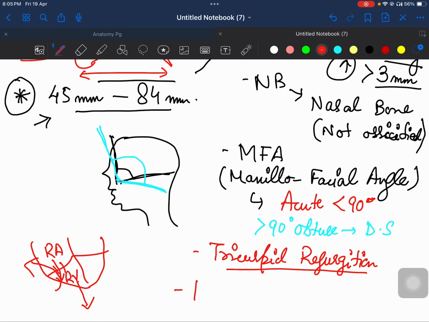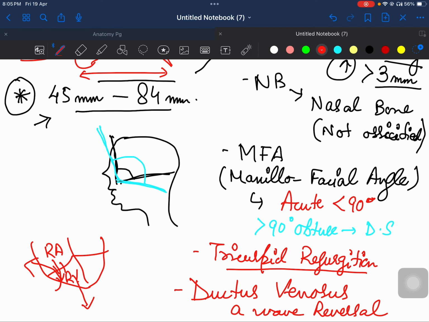And the fifth anomaly is ductus venosus A wave reversal. Ductus venosus A wave reversal. It means, I'll be talking about ductus venosus in fetal circulation. In fetal circulation, remember there is a venous connection between your liver and the inferior vena cava, that is called ductus venosus. So in ductus venosus there will be wave reversal. That is, if there is tricuspid regurgitation, there is right heart failure, and because of right heart failure there may be abnormal ductus venosus waveform.